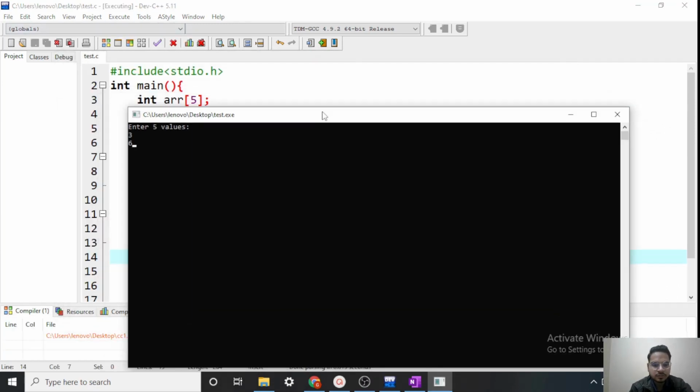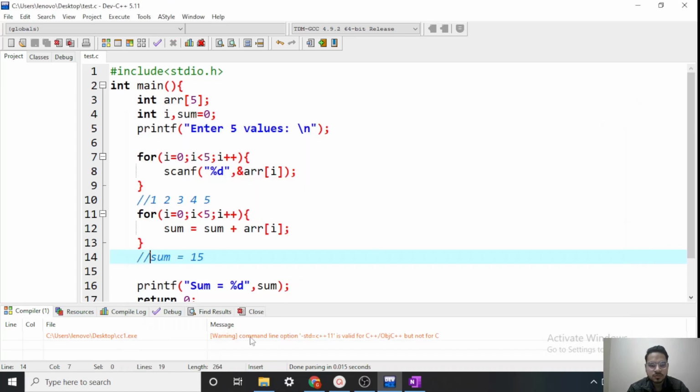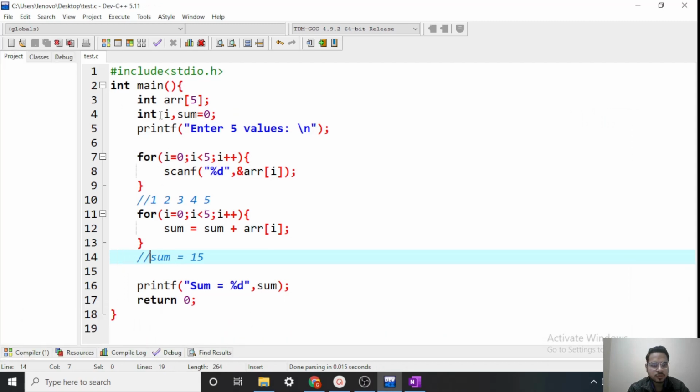If you want, I can run it again with different values. Maybe like 3, 6, 1, 7, 4. What am I getting? 21. 21 is the sum of these 5 values. So that's how we can make use of an array.